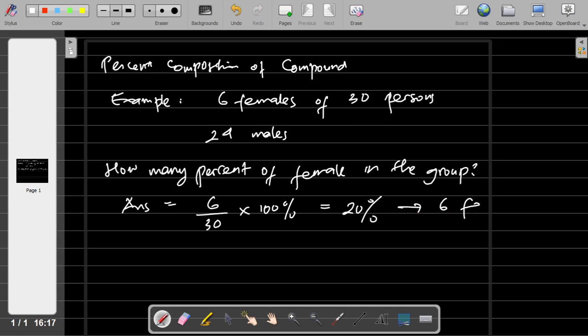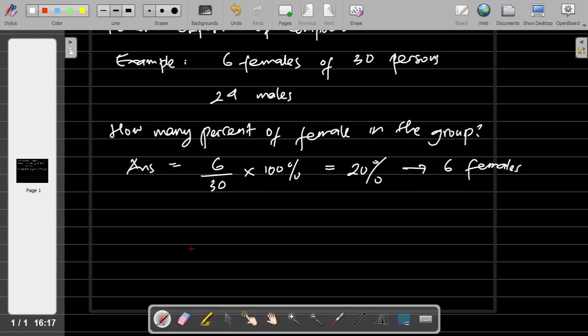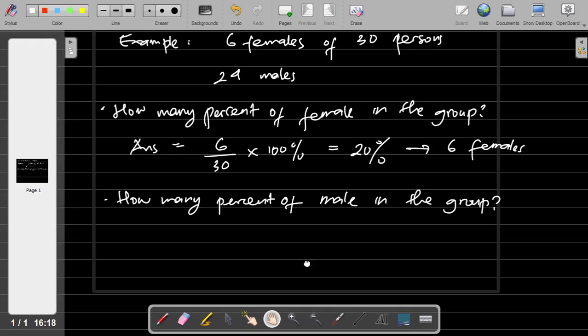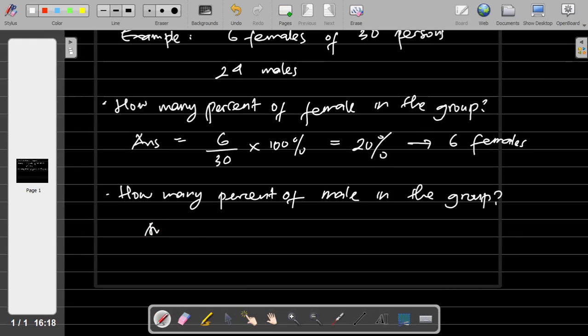And how about the percent of males in the group? The answer will be 24, because we are talking about males.